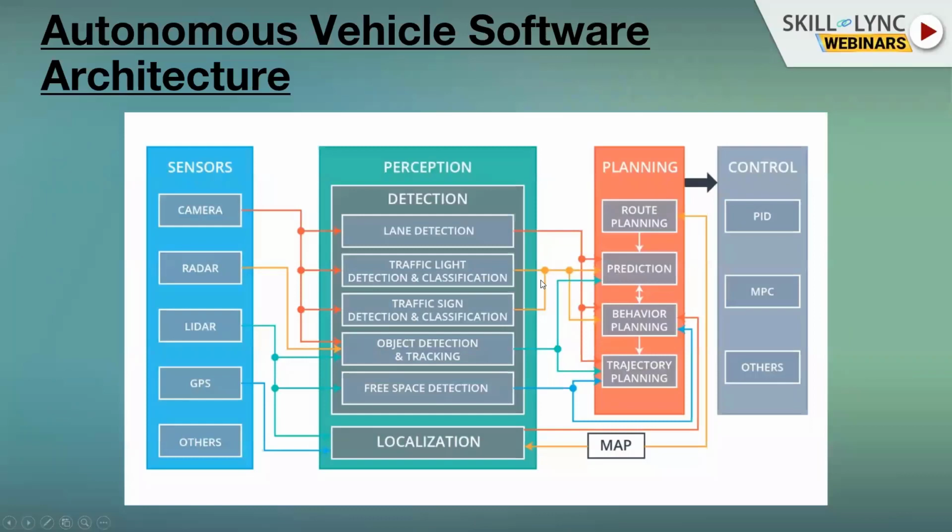So let me take a look at the architecture of the autonomous vehicle. Usually we see something very similar to this. At the beginning, you have the sensors. You can have different sensors: camera, radar, LiDAR, GPS, and others, and they feed the perception module. Its job is to detect where the lane is, what phase the traffic light has, the traffic signs, and the objects, and they also try to track them.